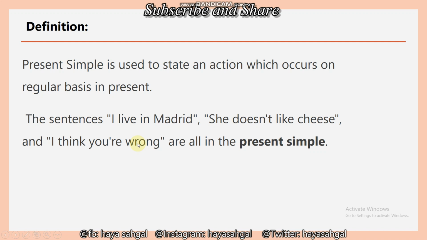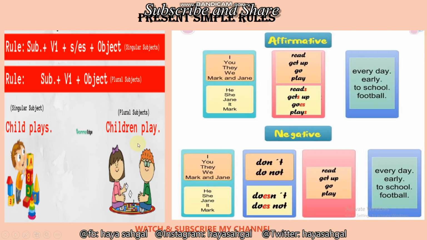Now the thing is how we can construct, how we can make present simple sentences, we have to follow some rules. So here are the rules. The first rule, if we are making a sentence from a singular subject, a subject is a noun that is working actually in the sentence. So if we are making a sentence from a singular subject, we have to add the first form of the verb, right? And with the first form of verb, we will add s or es to make the present simple sentence.